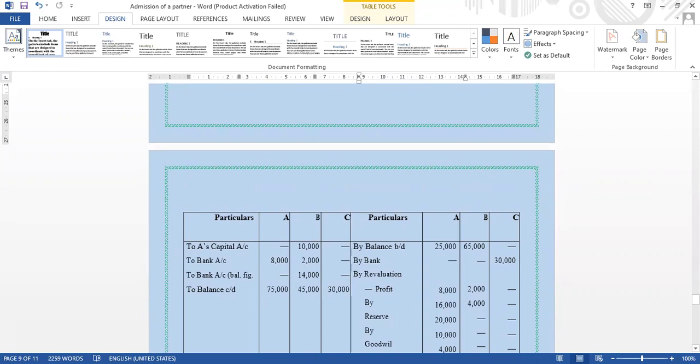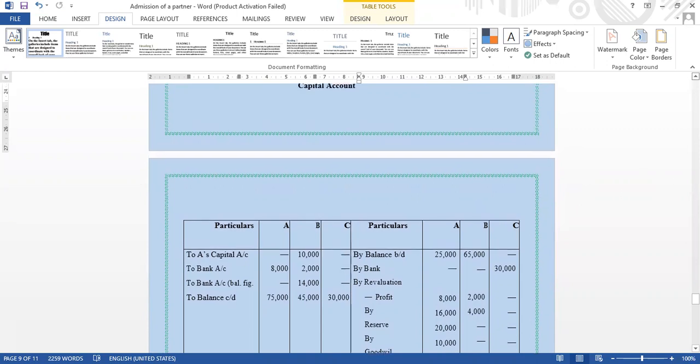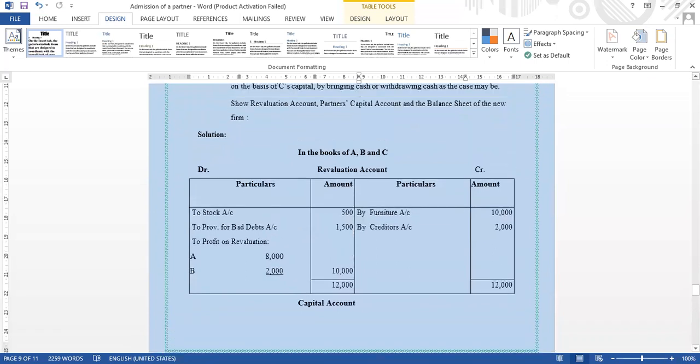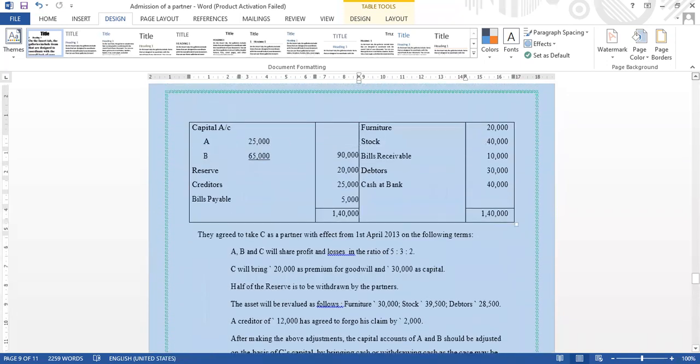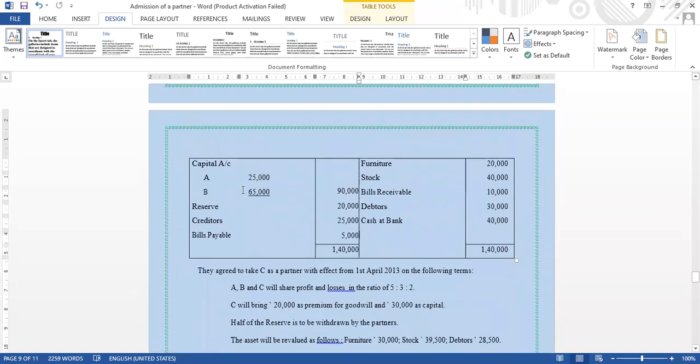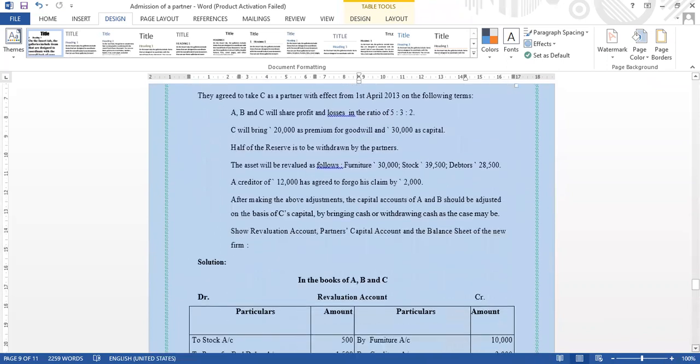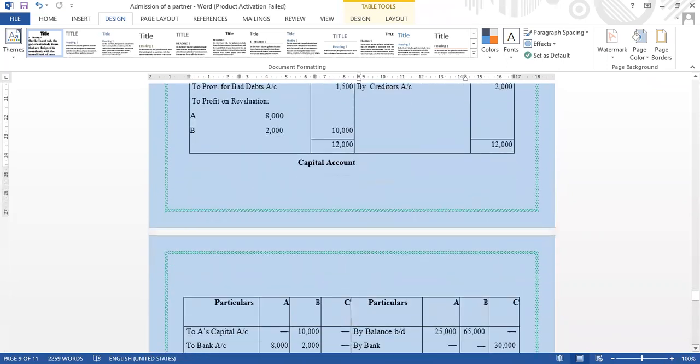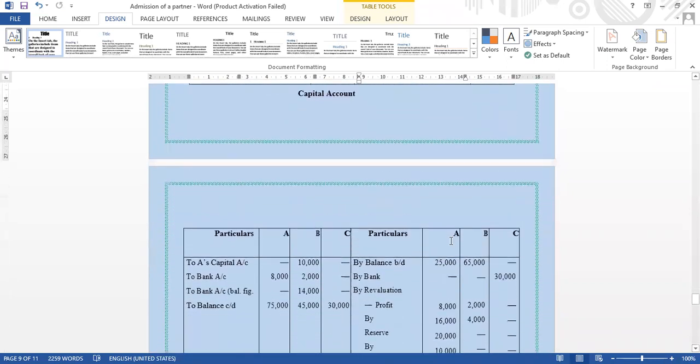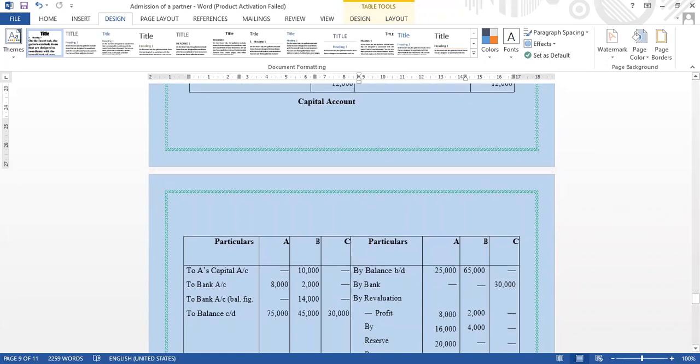We should write it 10,000. Before that, just to see the question here, for capital A 25,000, for capital B 65,000. That is the opening balance. You can write here opening capital, by balance BD, for A 25,000, for B 65,000.